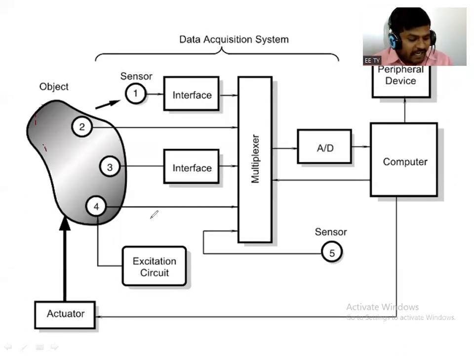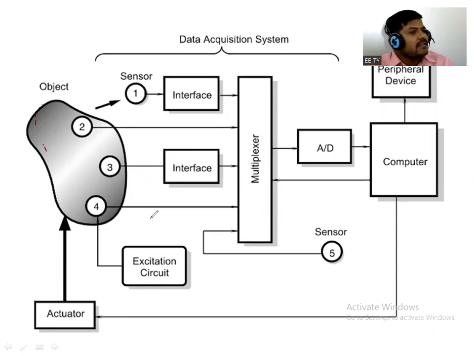This object may be a car, a human, or an animal, any type of object. Or it may be a liquid type object, or a gaseous type object, right? So we are considering one object in that data acquisition system and its control unit. Object means any type or any kind of object. We are considering a car, or we are considering a spaceship.